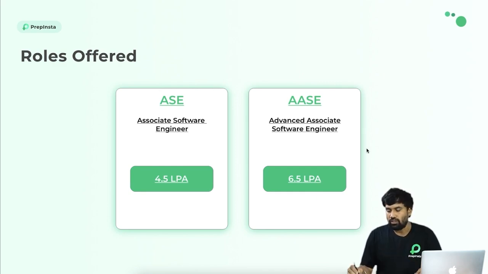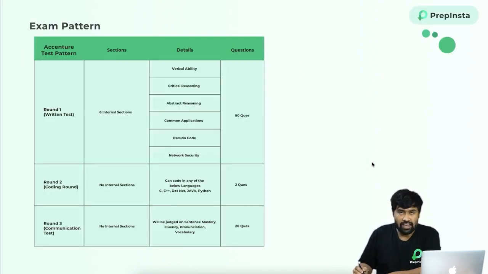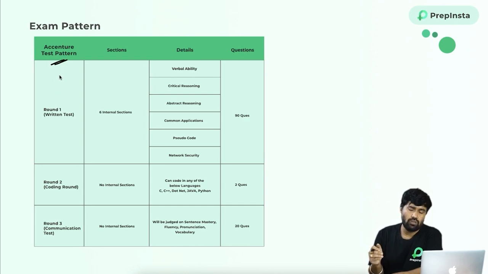So carefully look into the exam pattern here. This is a generalized overall exam pattern, but I will explain each and every section or round in detail in the upcoming slides. Just look here. When coming to the Accenture exam pattern, they are conducting 3 rounds: round 1 is the written test, round 2 is the coding test, and round 3 is the communication test.